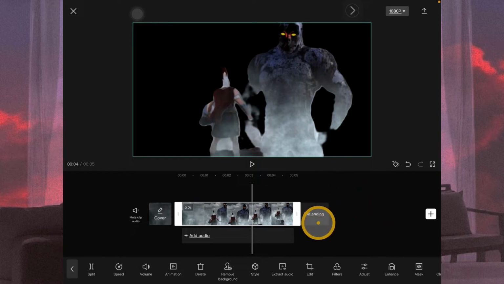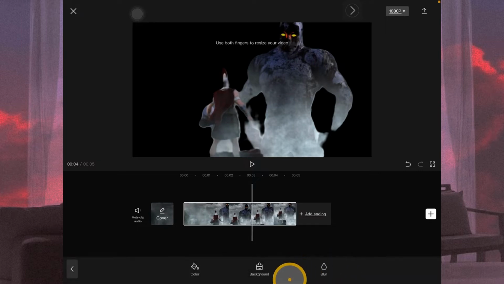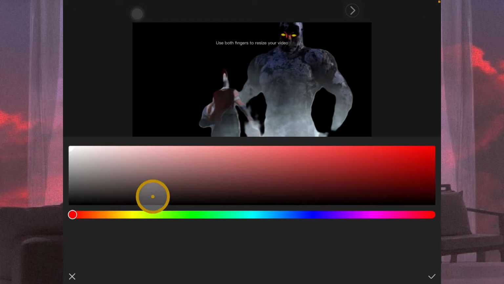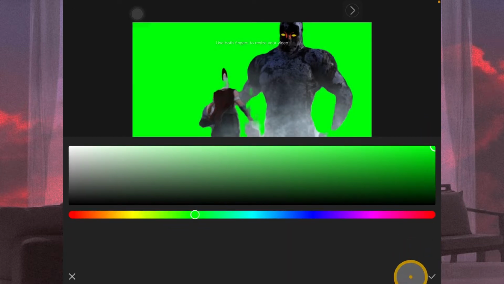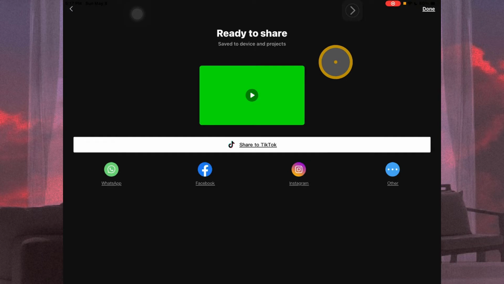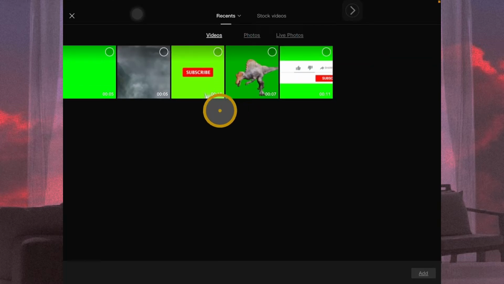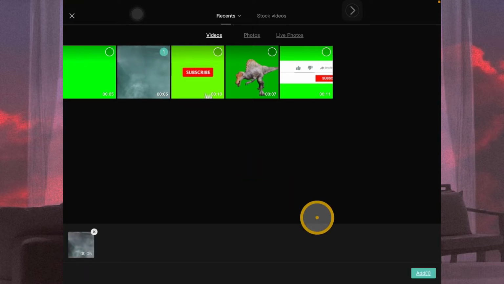So now what you need to do is deselect the video and go to canvas and go to color and select a green color, a green background. Now save the video. The video is exporting and we are ready to go. Now what you need to do is to create a new project. Tap on the new project and select the initial video, the original video, and now add.